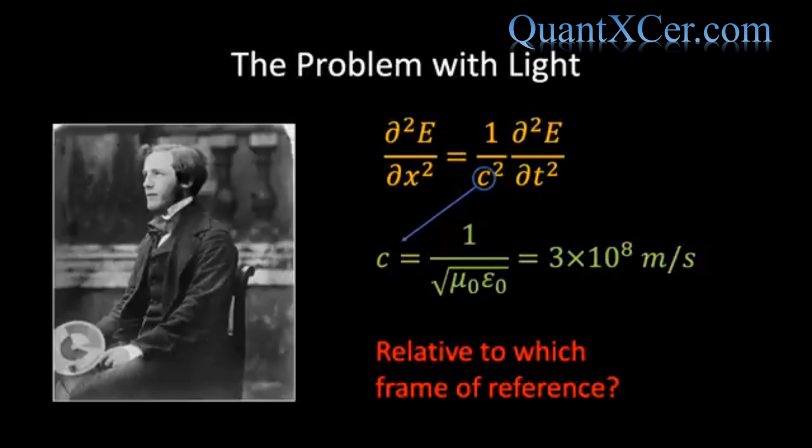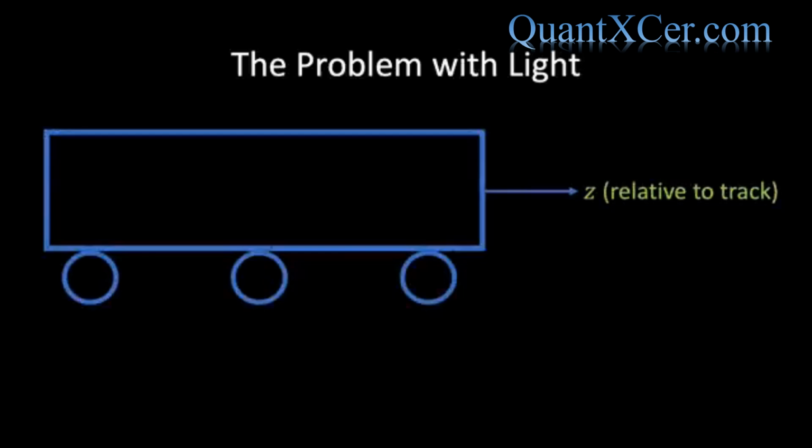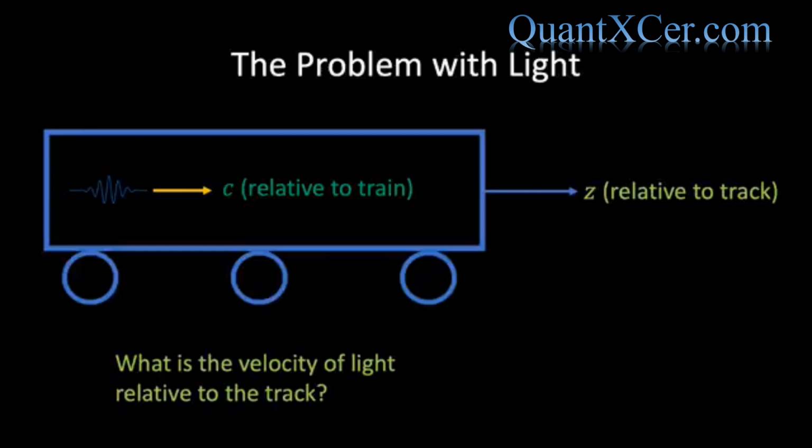Although Maxwell's equations predict the speed of light, they do not tell us which frame of reference this speed is referred to. To emphasize this point, let us take the train as our reference frame once again. We will assume that the train is moving with a velocity of z meters per second relative to the track when a pulse of light is emitted on the train with velocity c meters per second relative to the train. This situation is analogous to the situation where a person is walking on the train. We simply replace the person with a light beam. So the natural question arises, what is the speed of light relative to the track?